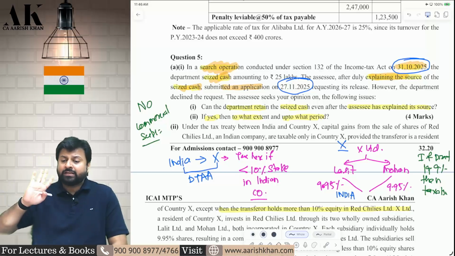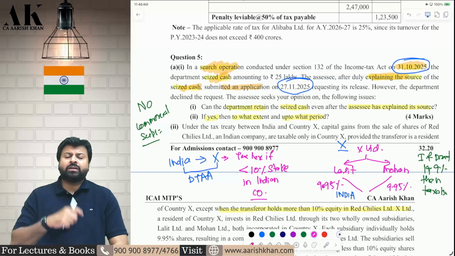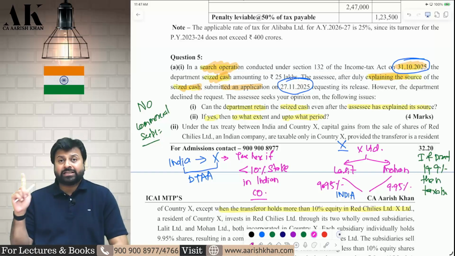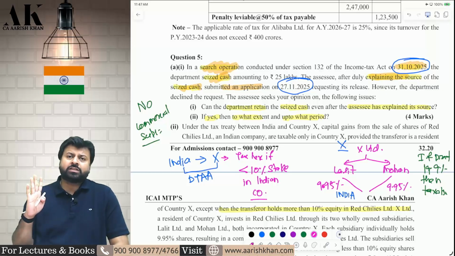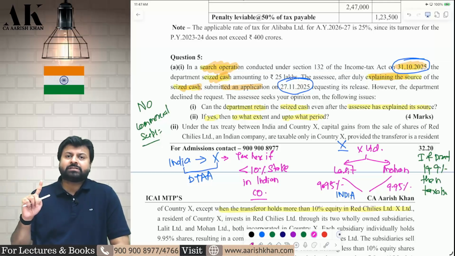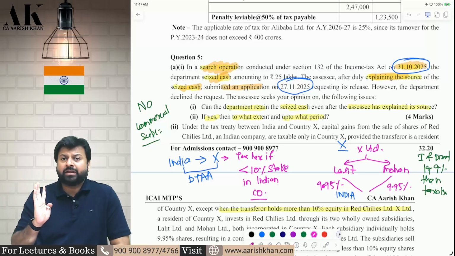He is not going to completely give you back. He will take the existing liability and the rest of the amount he will give you back, provided you are able to satisfy the assessing officer. If the assessing officer is not satisfied with your explanation, he will reject your application. It is not mandatory that he will always accept. If he accepts, he will return. If he rejects, then nothing can happen. Then wait for the assessment to complete.